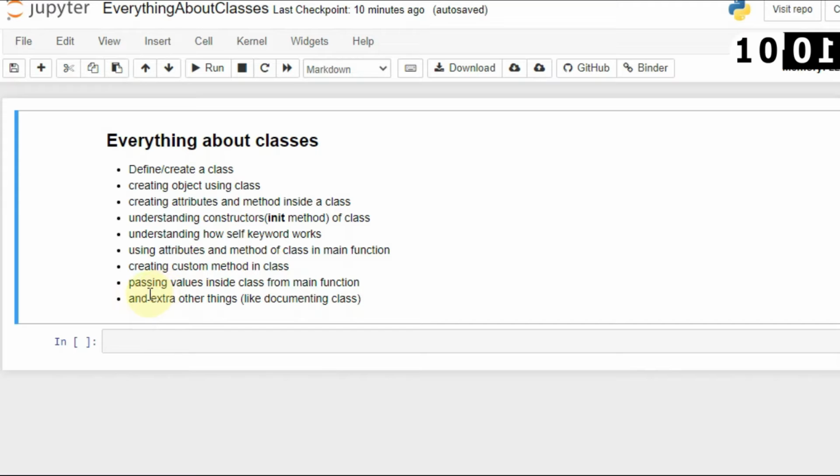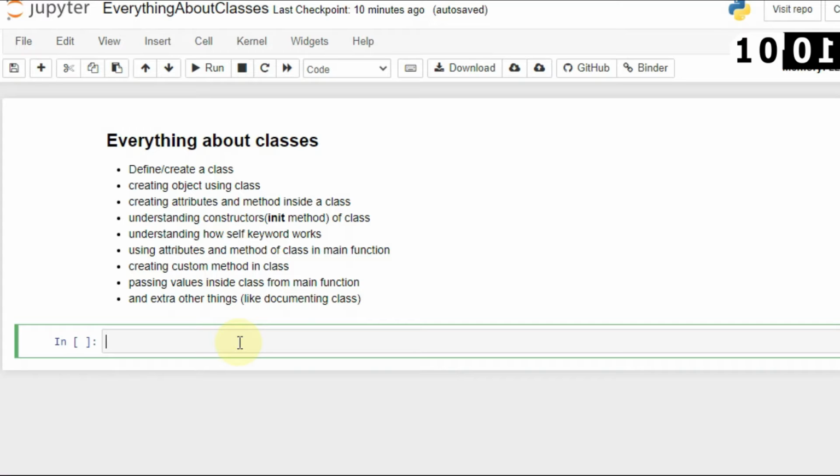You can also do an extra thing: I will show you how you can document the classes, because documentation is important. Not for basic knowledge, but when you create classes for other people, it is good to document the functions, the classes and the methods, so it will be easy for people to understand what each function is doing and what these things mean.